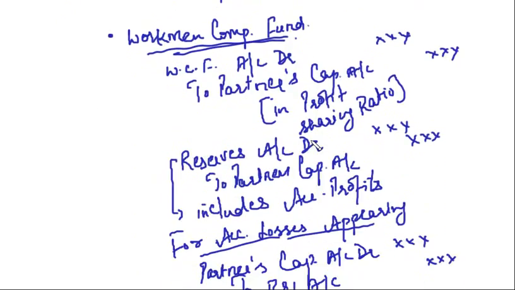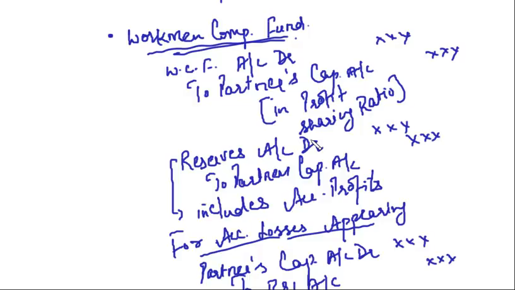Then we talked about workmen compensation fund. There I told you that if there is no liability against the workmen compensation fund, then the whole fund will be transferred to partner's capital account. If there is some liability which is less than the fund, then the remaining fund will be transferred to partners' capital accounts.